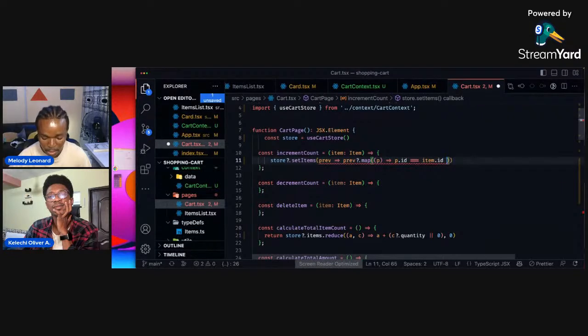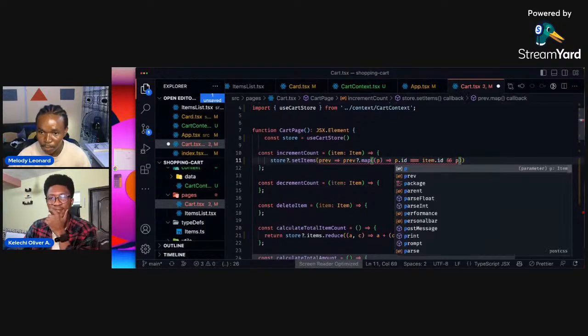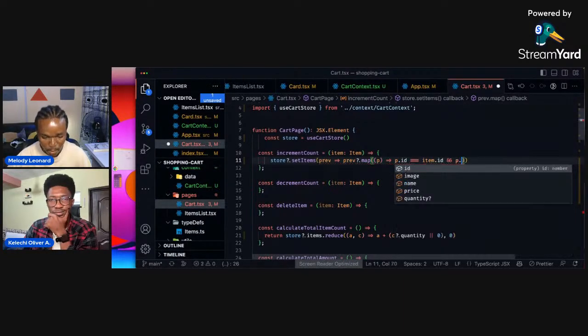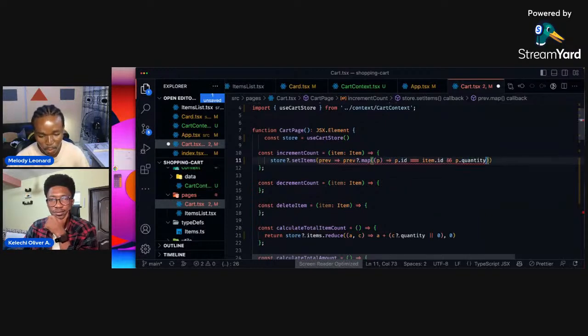And if this exists, go ahead and call p.quantity, and we want to verify that before we call increment, right? We can't increase on a zero item. So we want to verify that this is greater than one.